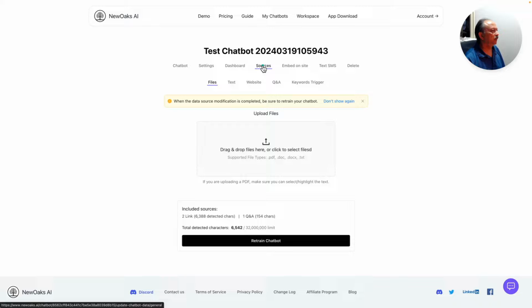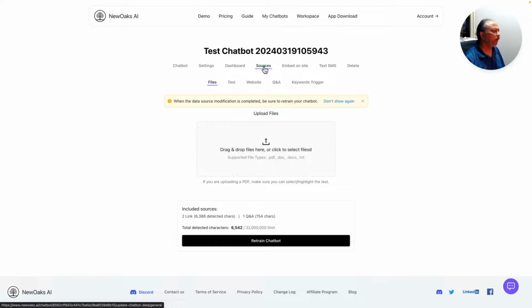Now the key thing, I would put this sources actually over to the left, but maybe not, because when you create a chatbot, you're prompted to enter your sources as pretty much the first step, other than naming the chatbot. So maybe it's fine.